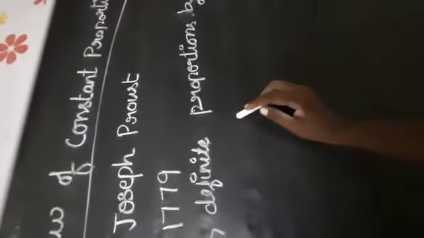This scientist observed that all compounds having two or more elements have the same elements in the same proportion, irrespective of where the compound came from or who prepared it.